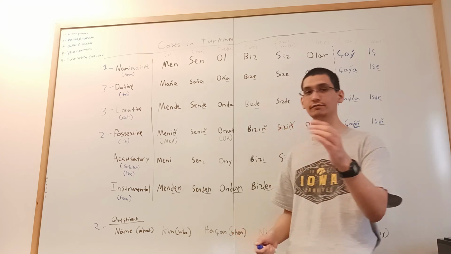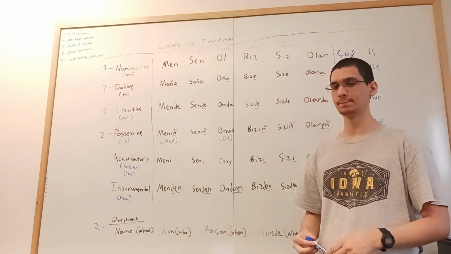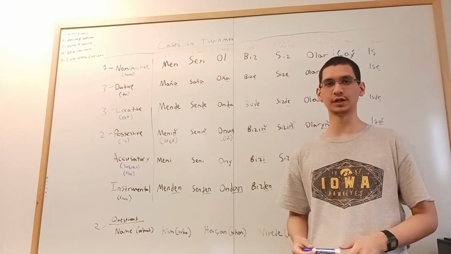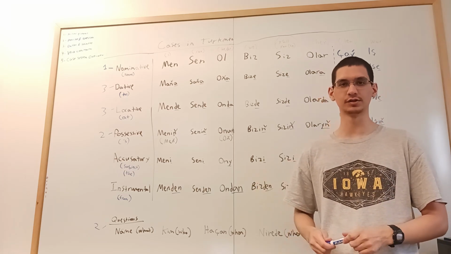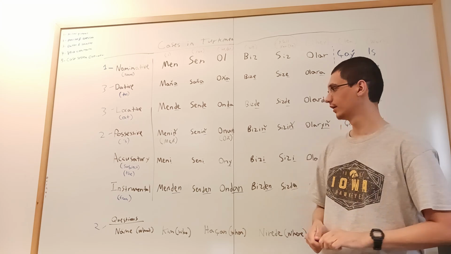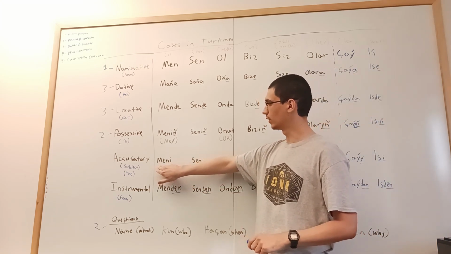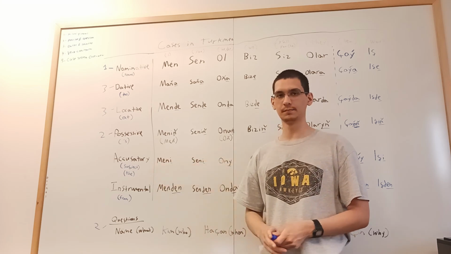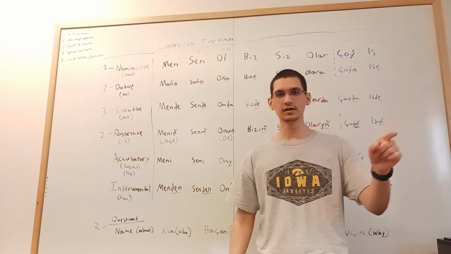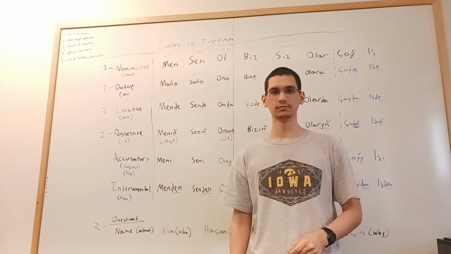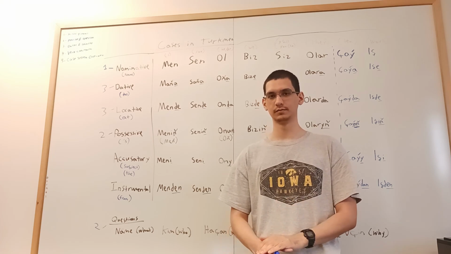Okay, so now having reviewed that verb conjugation, and again, you can watch my fourth video to look at the verb conjugations in greater detail. Let's go back to the accusative case here. What if I was going to say, he is going to kill me? How do you say that in Turkmen?